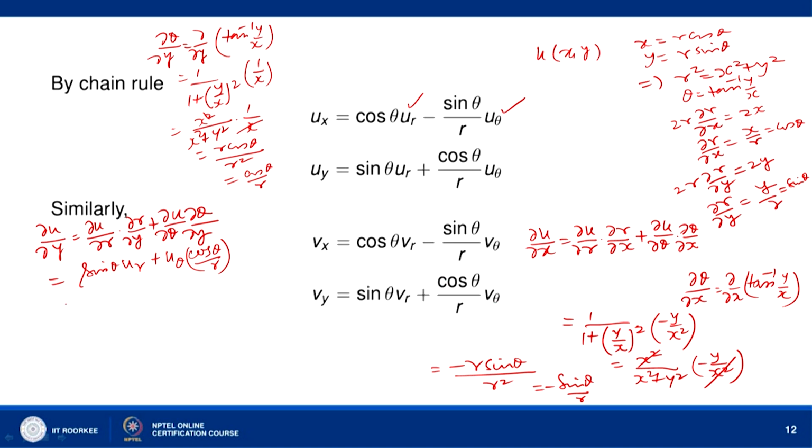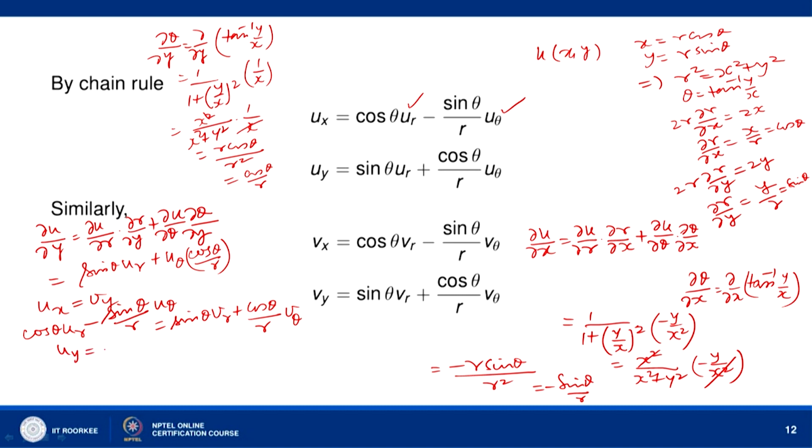Now, what we do? So, u x equal to b y. u x equal to b y gives cos theta u r minus sin theta over r u theta equal to sin theta b r plus cos theta over r b theta. Okay. This is u x equal to b y.